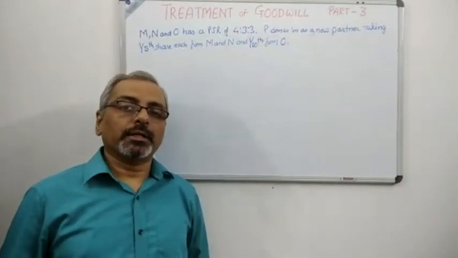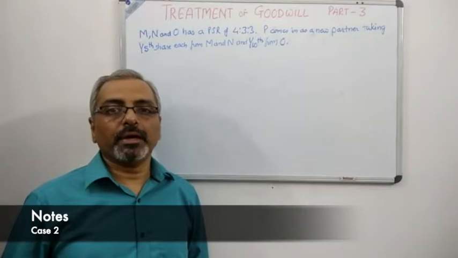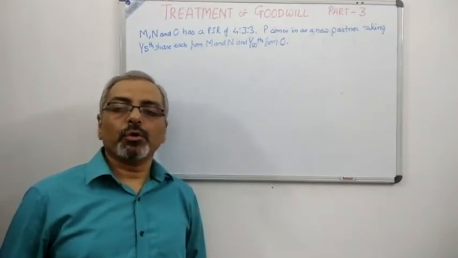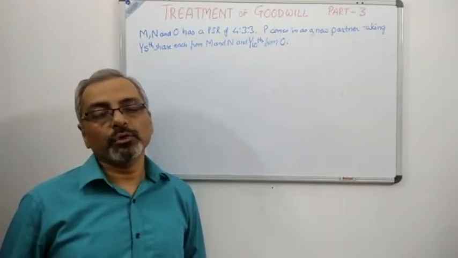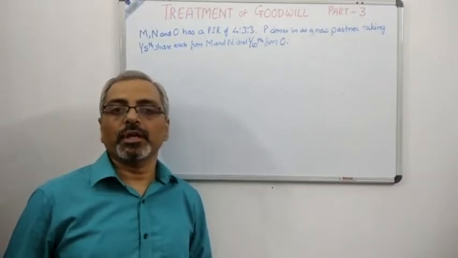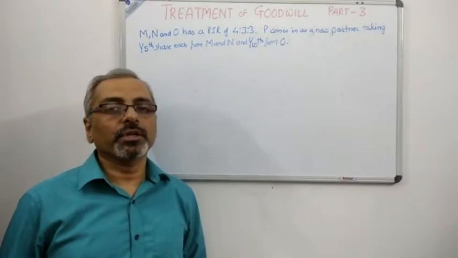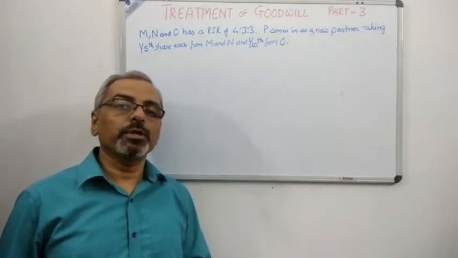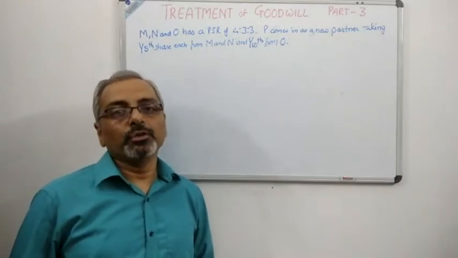Now let us take another case. In this case, we can see there are three partners, M, N and O, and a new partner P comes in. P brings along with him some amount of money, which includes 40% of his share of goodwill, which we'll do later. First, let us calculate the new profit sharing ratio and the sacrificing ratio. Why do we need to calculate the new profit sharing ratio? We need to calculate it because then only we can understand how much goodwill was supposed to be brought in by the new partner.